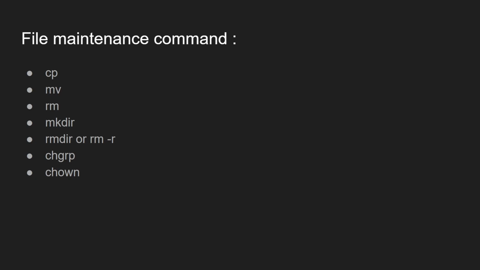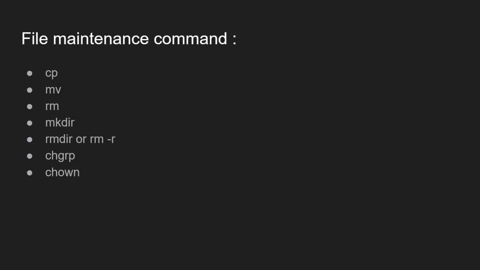So rmdir is basically used to remove the directory, or the rm -r, which is used to forcefully remove the directory with its sub content also. Because rmdir will only remove the directory, but with rm -r, if the directory has some contents, and those have some kind of sub contents, and you want to delete that also, you can use the rm -r command. So it will also delete the whole content of the directory.